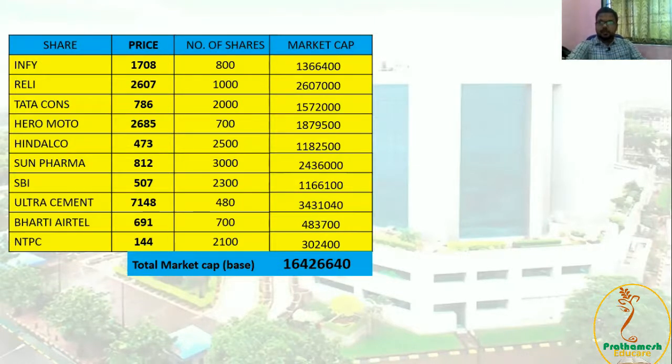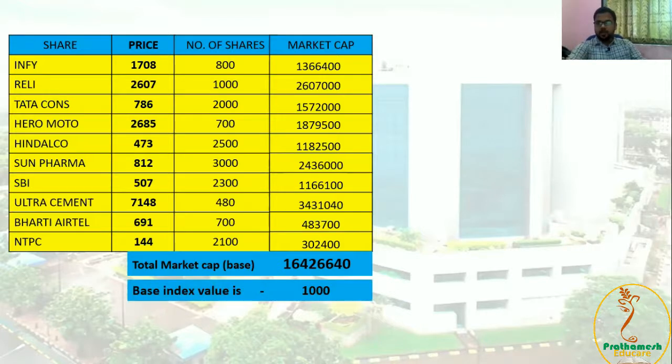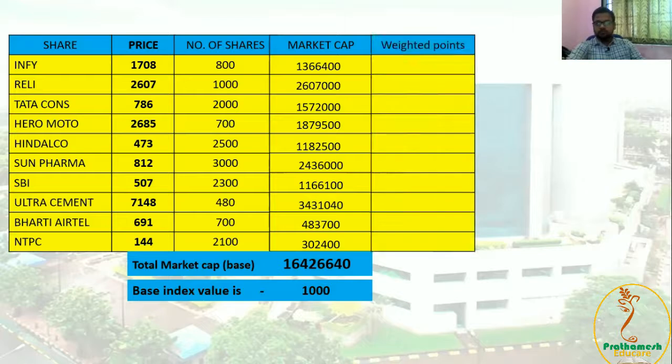Correct? What we have decided? We have decided the base index value should be 1000. And now we have to calculate the weightage. And points should be 1000. We have to calculate weighted points. So before going to weighted points, let me calculate weight first.